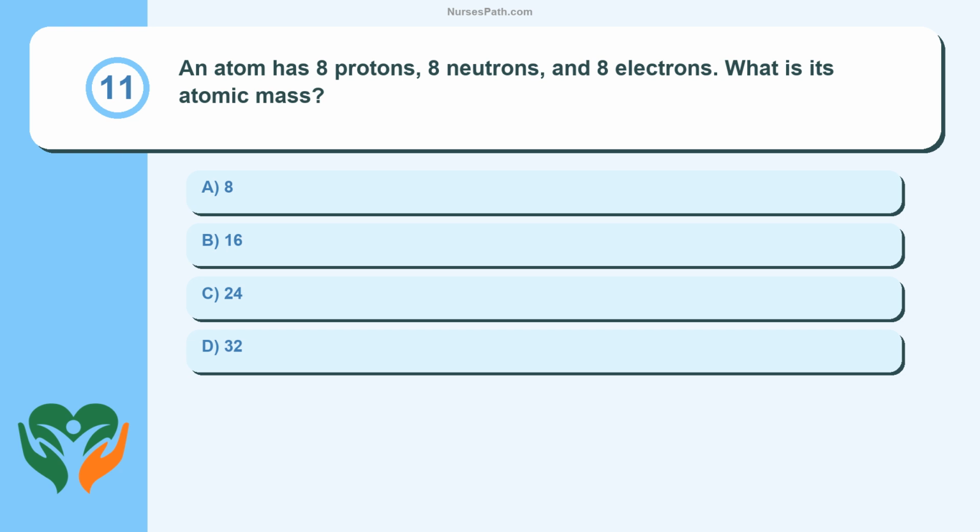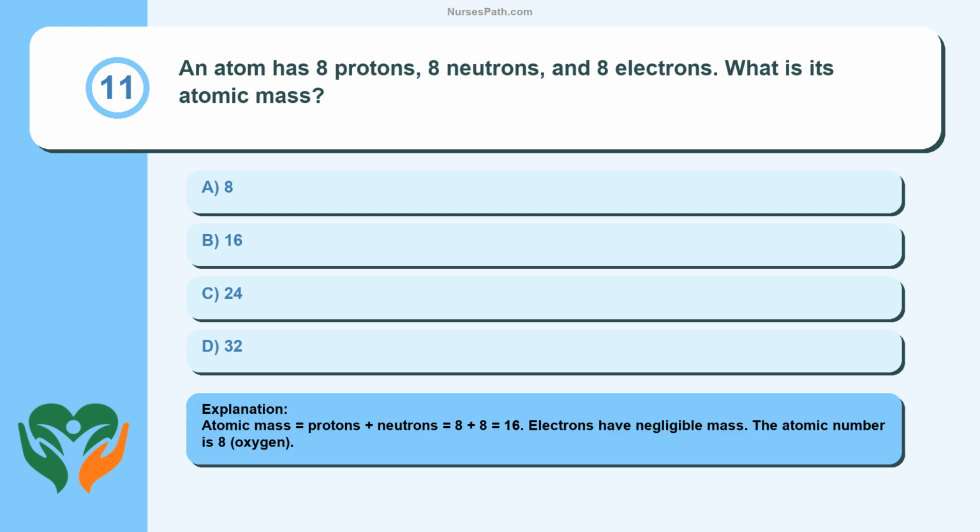Question 11. An atom has 8 protons, 8 neutrons, and 8 electrons. What is its atomic mass? 8, 16, 24, 32. Atomic mass equals protons plus neutrons, which is 8 plus 8 equals 16. Electrons have negligible mass. The atomic number is 8, oxygen.